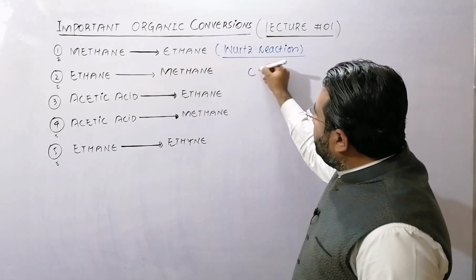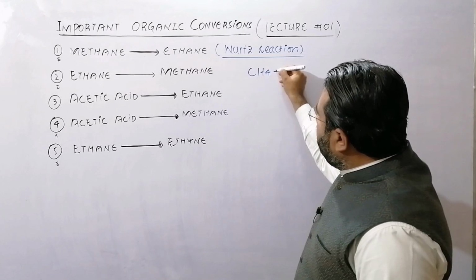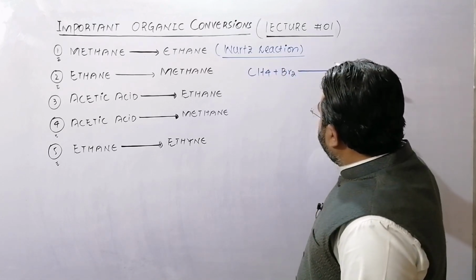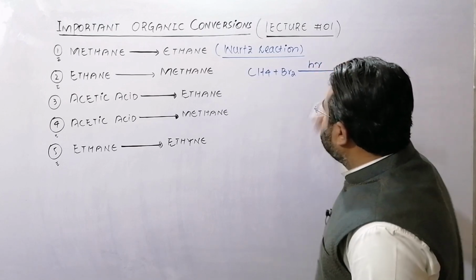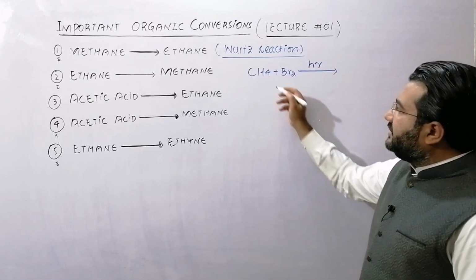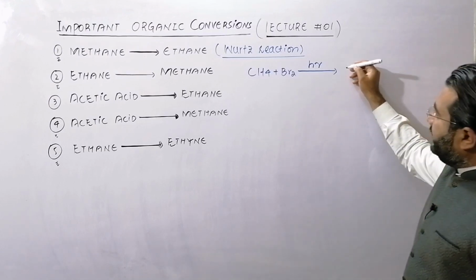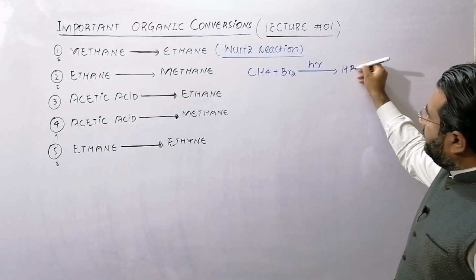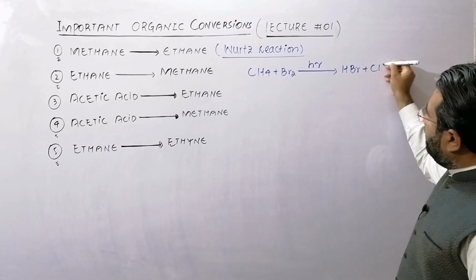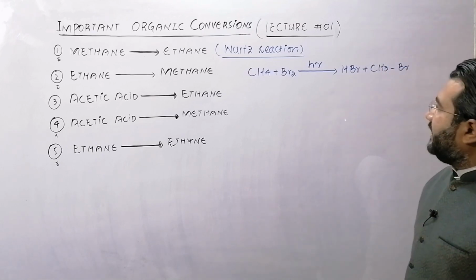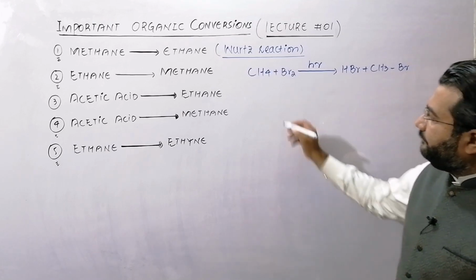What you are going to do is, methane will be made to react with bromine in the presence of sunlight. In this reaction, the methane will be taken in excess quantity and you will get HBr and methyl bromide.